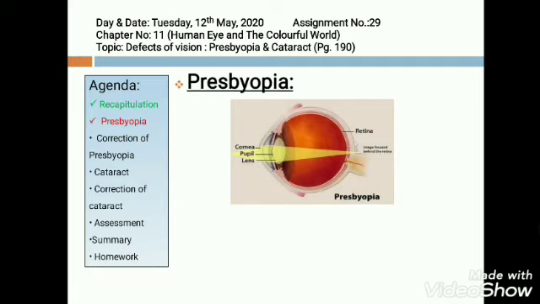And we all know ciliary muscles are responsible for the change in the thickness of our eye lens for the accommodation of the eye. Hence, the power of accommodation of the eye decreases, so the person is now not able to see the nearby objects clearly and far away objects clearly. This defect is known as presbyopia. It is also known as old age hypermetropia.